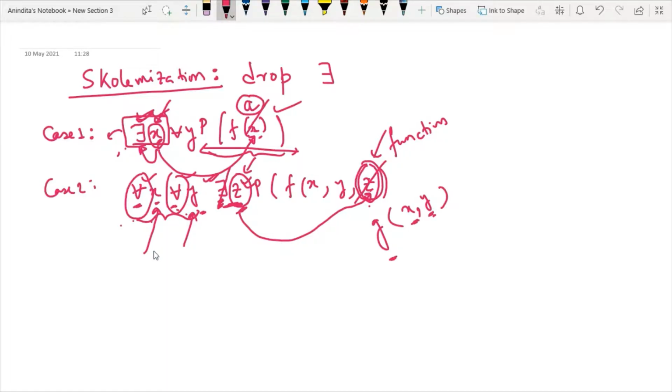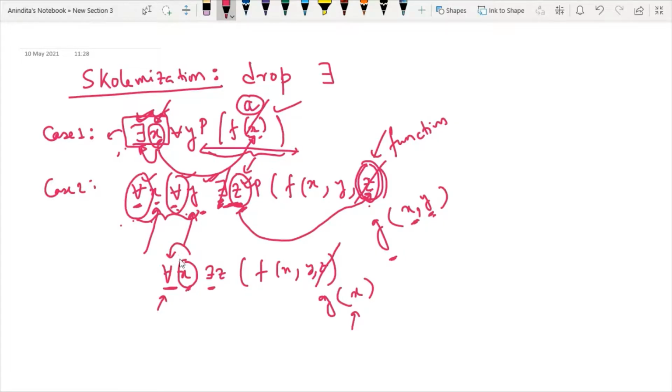And remember one point, if you have this kind of scenario, whenever you have only one universal quantifier before your existential quantifier, then you have to replace the z definitely by a function, but in that case, the function argument will be one, because we have only one universal quantifier, and the argument will be x because this is the only variable that we have with the universal quantifier. And one point you have to remember, what function name you should use.